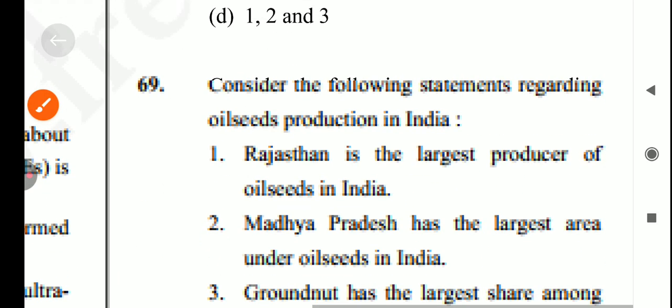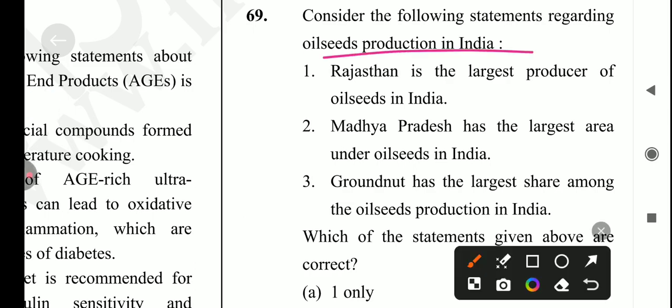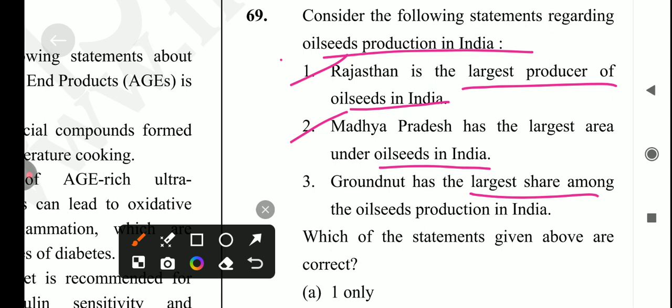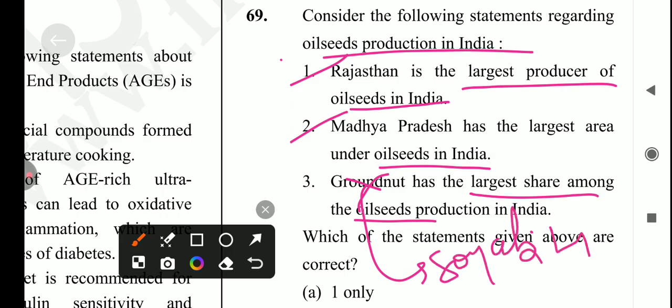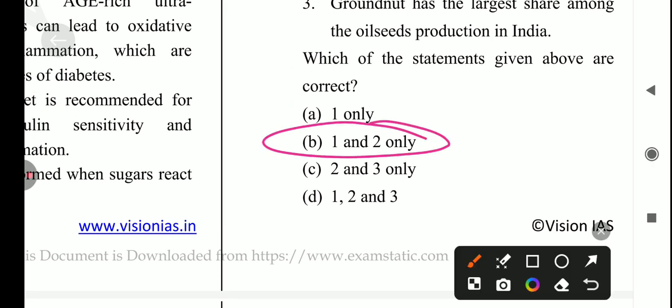Okay, let's come to the next question which is: consider the following statements regarding oil seed production. First statement: Rajasthan is the largest producer of oil seeds in India. Is it true? Yes, it's a correct statement. Next is Madhya Pradesh has the largest area under oil seeds in India. Yes, it's also correct. Next is groundnut has the largest share among the oil seeds production in India. No, it's not groundnut, it's soybean. Okay, so the answer for this question is option B, only 1 and 2 is the correct answer.